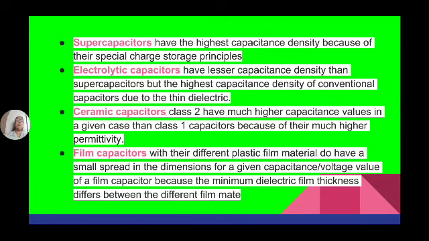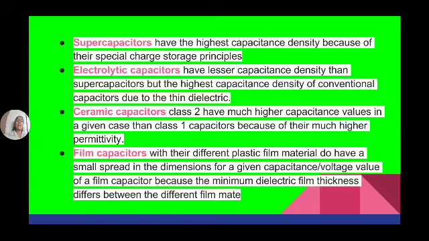Electrolytic capacitors have lesser capacitance density than supercapacitors. When compared with supercapacitors, they have less capacitance, but when compared with normal capacitors, they have the highest capacitance. Ceramic capacitors have a higher capacitance value compared with others, but that is less than the electrolytic and supercapacitors.